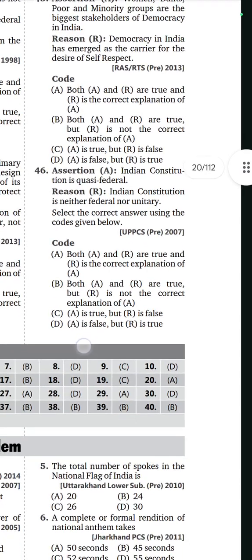Both A and R are true, and R is the correct explanation of A. Indian constitution is a quasi-federal government. Okay, both are half, no? Not fully. Indian constitution is neither federal nor unitary. They are halfly divided, means federal is there and unitary is there.